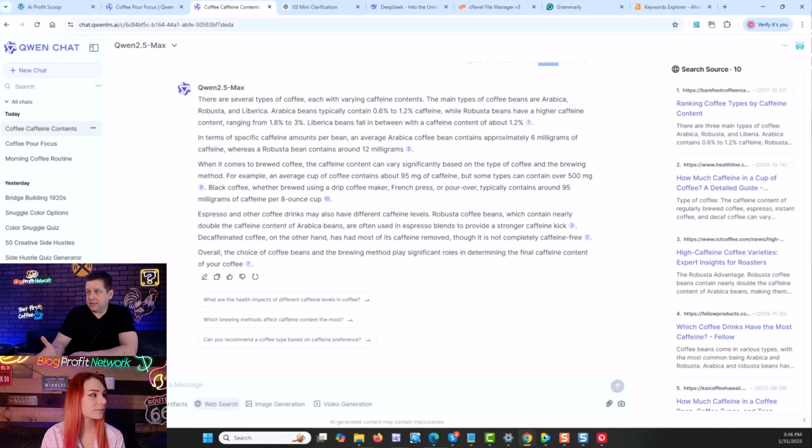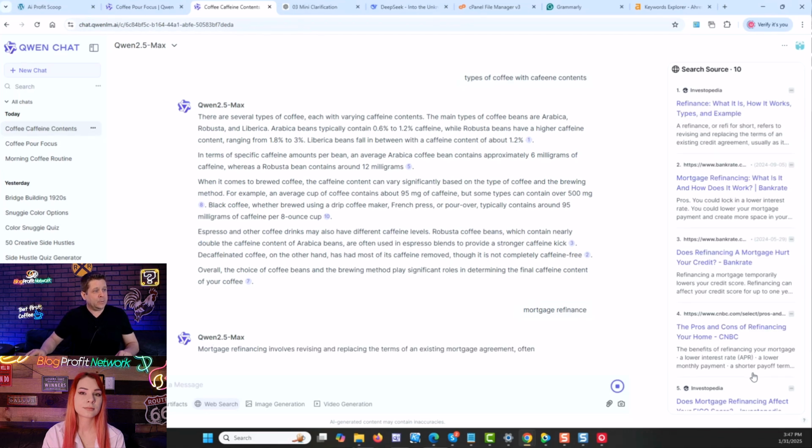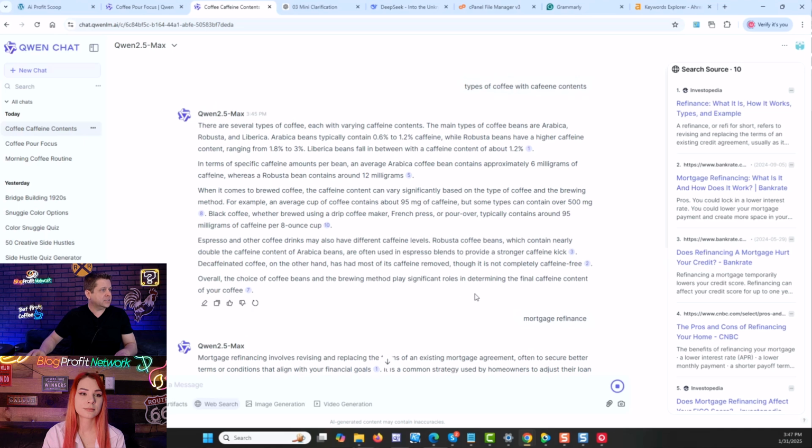Now, one of the good things for you guys listening, if you want to make money, looking at the search capability and only the search capability, it's kind of like a window into the future of AI search because now you're isolated. So I can play around with this and be like mortgage, refinance, and I can see kind of what that would look like with this over here, which is basically, I don't know how different this is to Google.